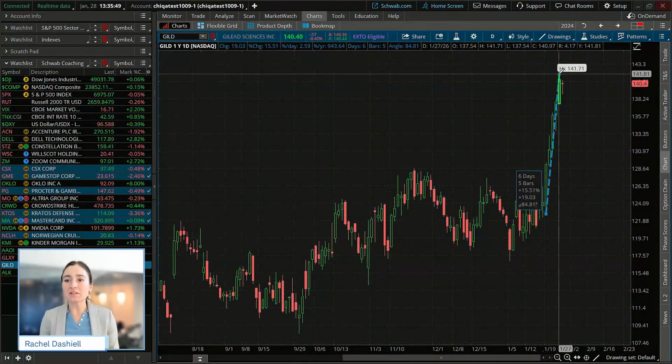Now, how could you find a pattern like this on your possible scan? And I'll talk about why. You could just plug in a study filter for price performance, and you could say, I'm looking for a 10% move in the last 7 bars, or a 10% move in the last 10 days.